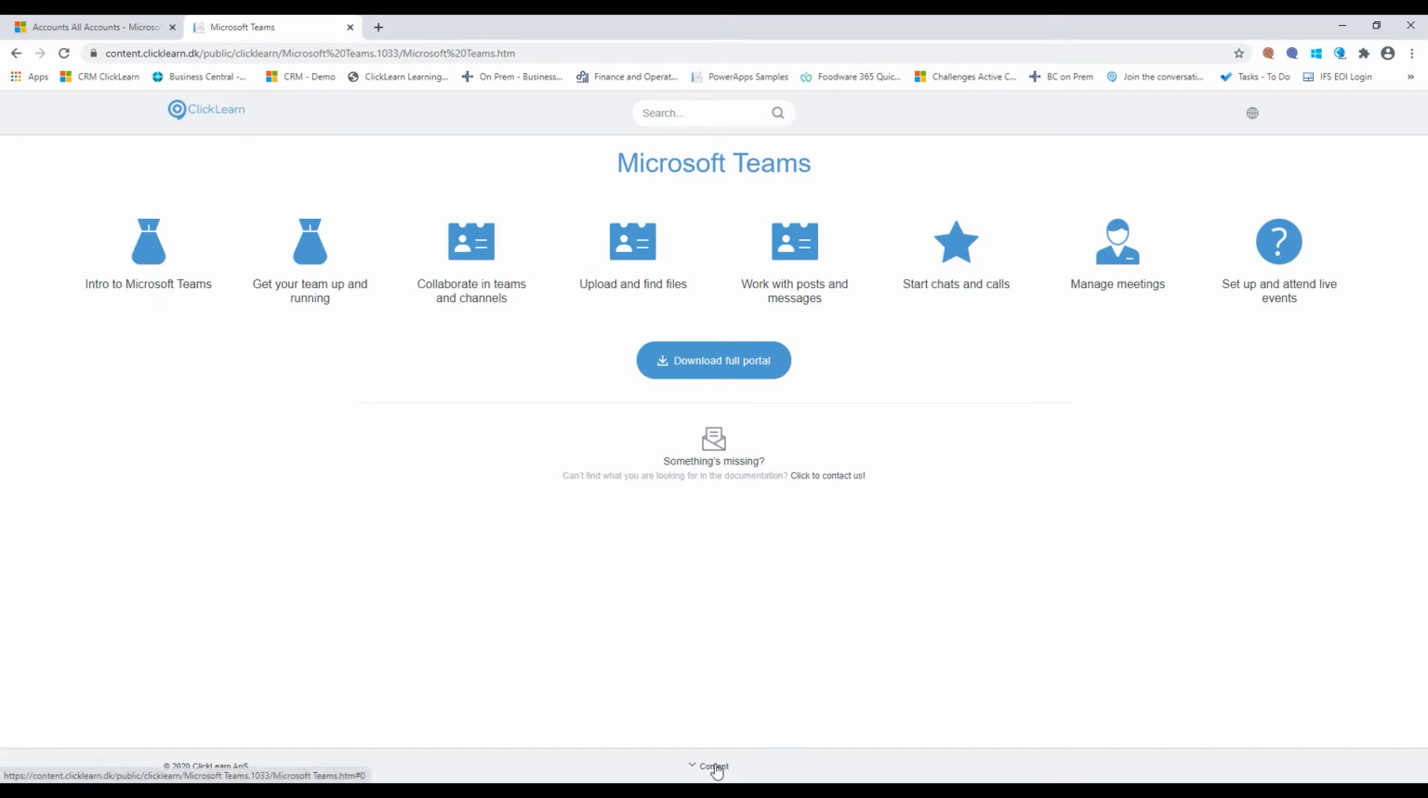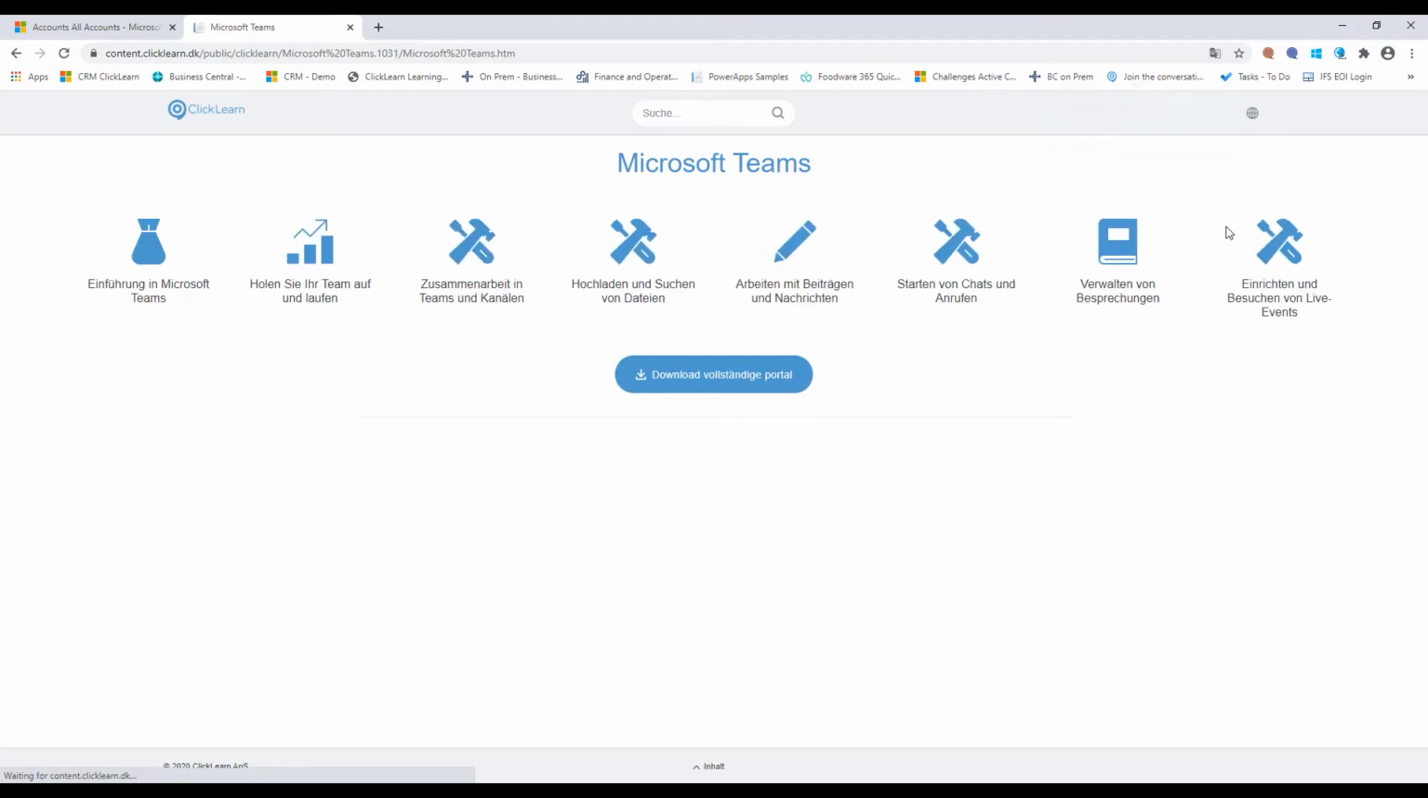And not only that, I actually had this replayed. Replay is a feature that I'll show you a little later on in this demonstration, where ClickLearn automatically goes in and recaptures everything in a different UI language. So in this case, I replayed this in Danish and German.